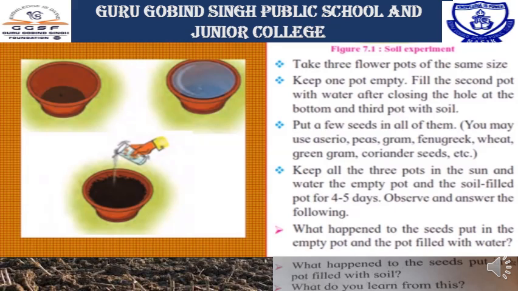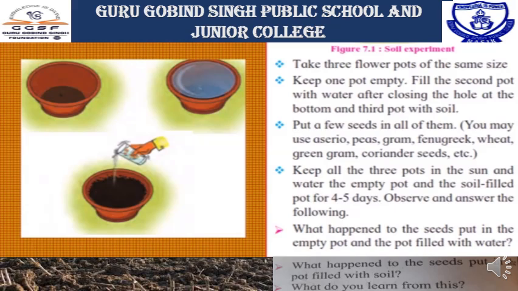What will happen, children? What happened to the seeds put in the empty pot and the pot filled with water? The seeds kept in the empty pot and the pot filled with water did not germinate, because soil is not present in them. So what happened to the seeds put in the pot filled with soil?